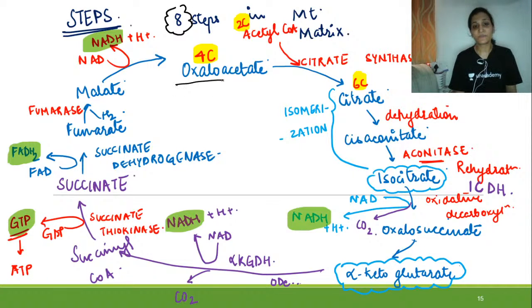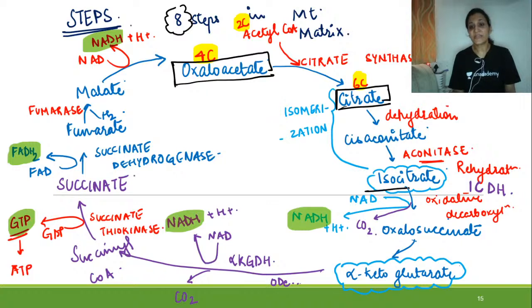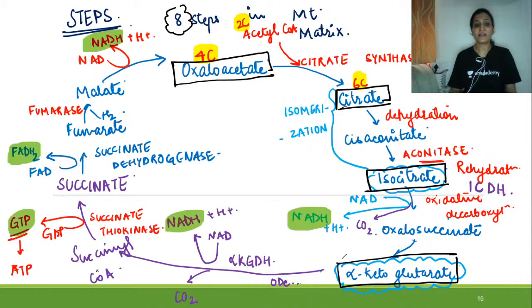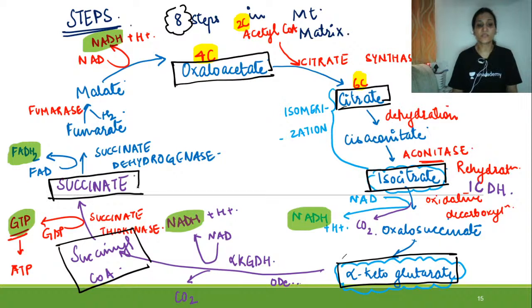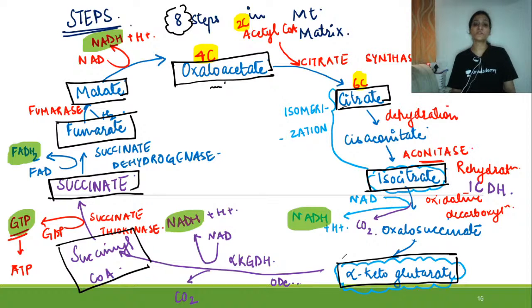The major 8 steps are: oxaloacetate getting converted into citrate, citrate into isocitrate, isocitrate into alpha ketoglutarate, alpha ketoglutarate into succinyl-CoA, succinyl-CoA into succinate, succinate into fumarate, fumarate into malate, and again there will be generation of oxaloacetate, which is the catalyst of the whole process because it is regenerated.